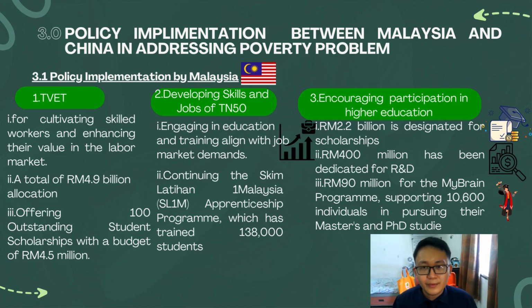Moreover, 3.0, policy implementation between Malaysia and China in addressing the poverty problem. I will start with policy implementation by Malaysia. The first one is TVET. The TVET aim is cultivating skilled workers and enhancing their value in the labor market. A total of RM 4.9 billion is allocated. Apart from that, they are also offering scholarships to 100 outstanding students with a budget of 4.5 million.